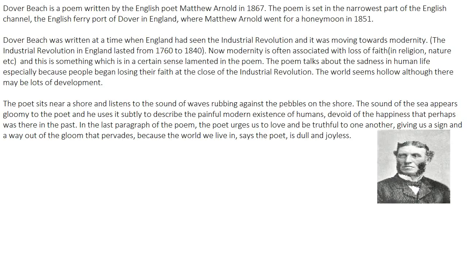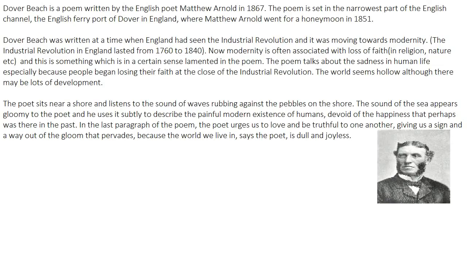The waves are coming and going, so there is a sound produced by the waves. You must have heard that sound in movies and TV shows, a lot of times, so you can just visualize it. That sound, he says, is kind of gloomy, and he relates it to the painful modern human existence, devoid of the happiness that perhaps was there in the past.